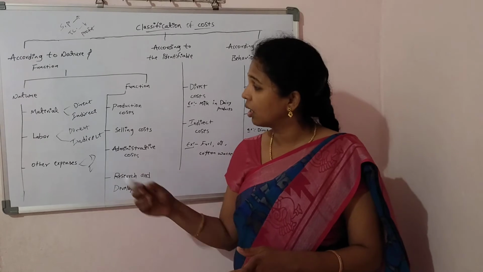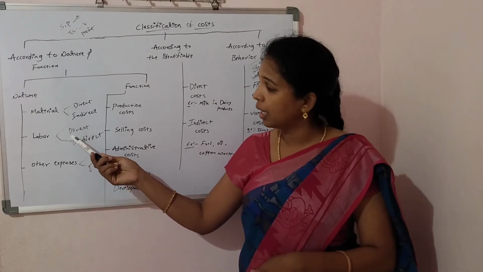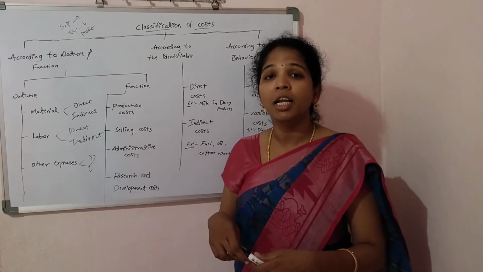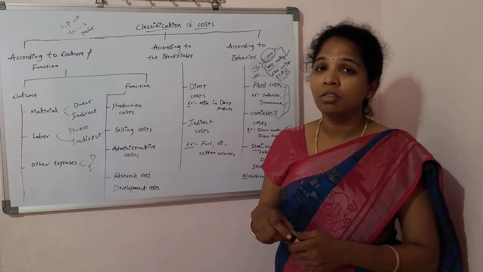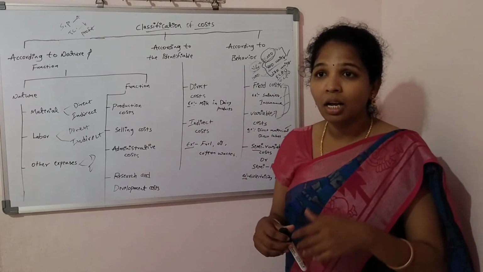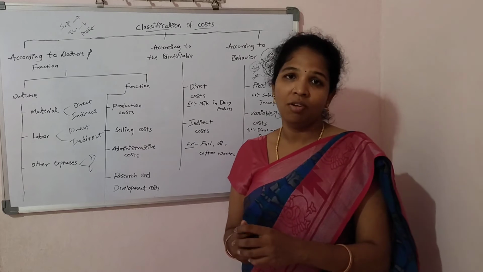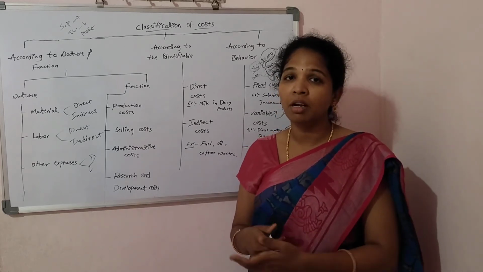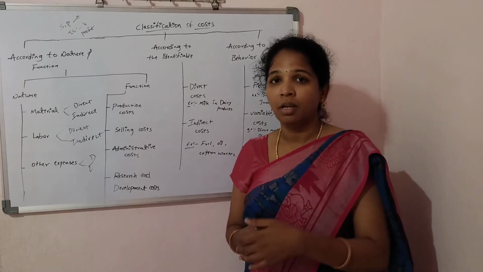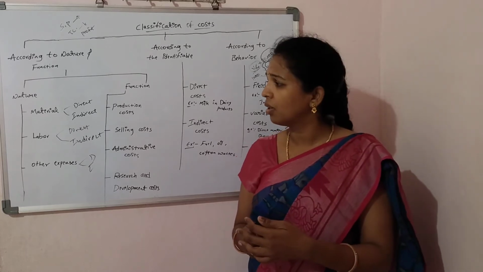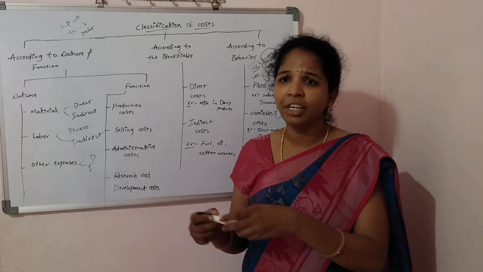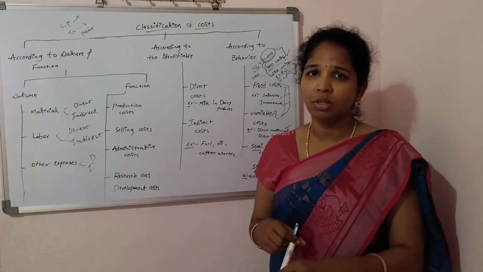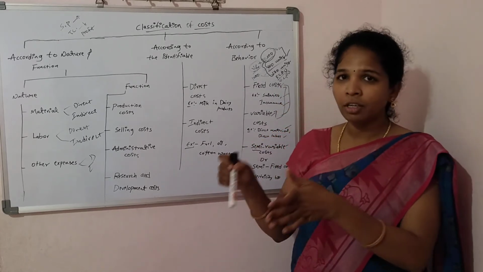We are paying the labors. How much cost to the labor is calculated on the basis of direct labor cost and indirect labor cost. Direct labor cost means the labors who are directly involved in the production process are called direct labor. For example, raw material is converted into finished goods.